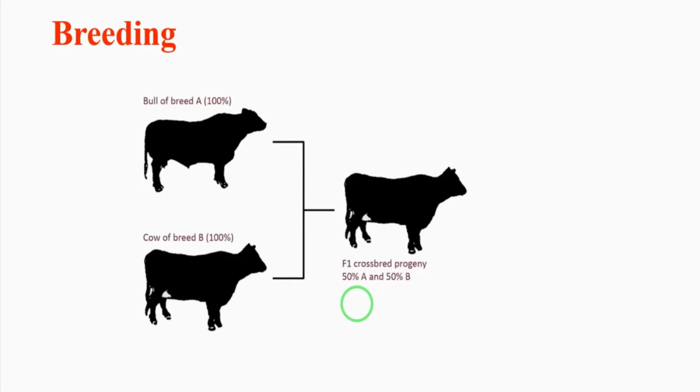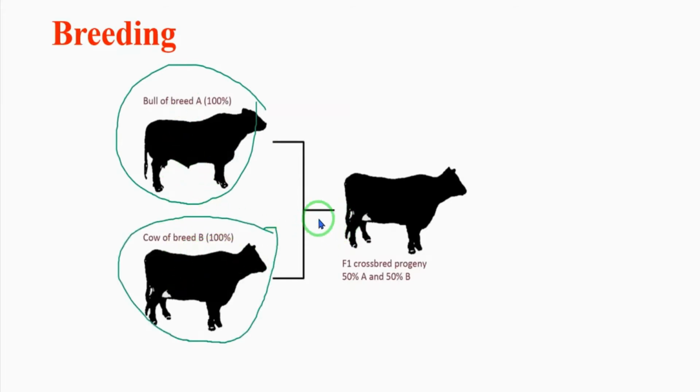So next one, breeding. Here we can see a bull of breed A, with 100% character, and a cow of breed B, 100% pure character. There is no cross here, so only the pure characters are present. When we cross these two breeds, we will get the next generation, the F1 progeny, that is the crossed progeny.